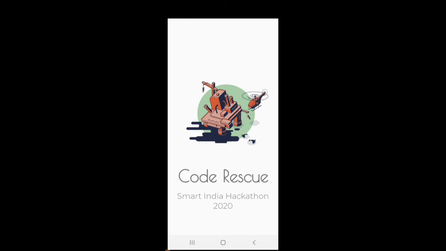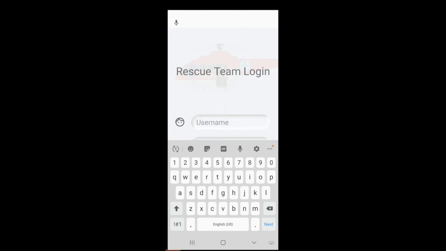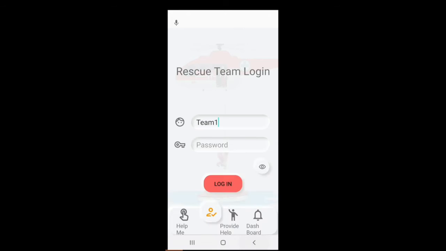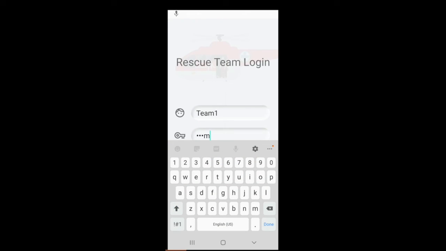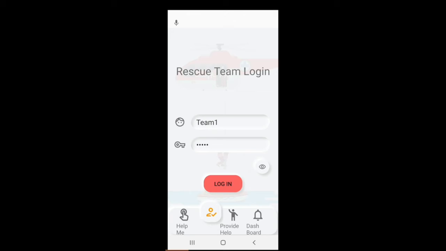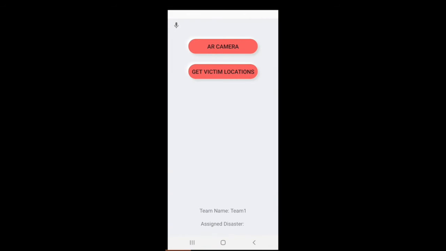Now we'll move on to the functionality of visibility modes. It is possible that rescue team is in a place where the weather is stormy or foggy, or it is possible that rescue team is in a clear weather. Depending on the conditions, rescue team can choose the visibility mode in the AR space.